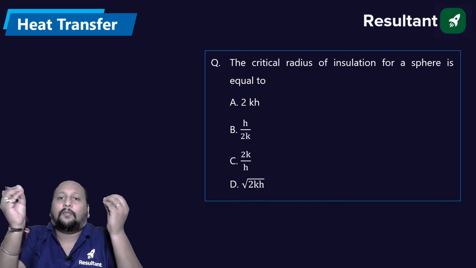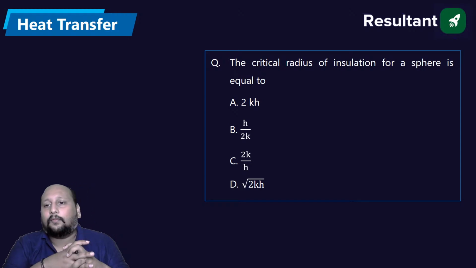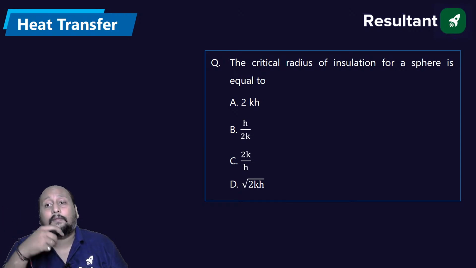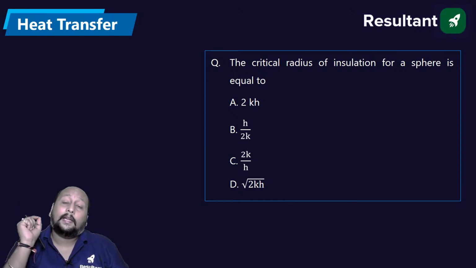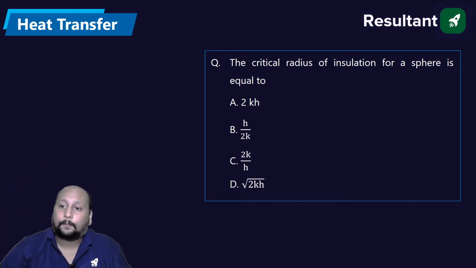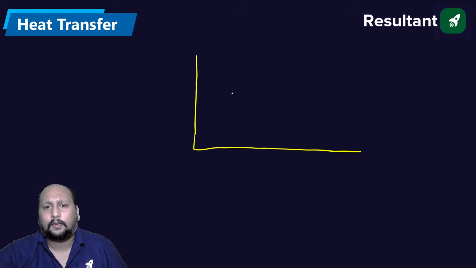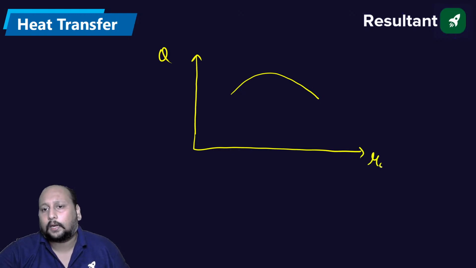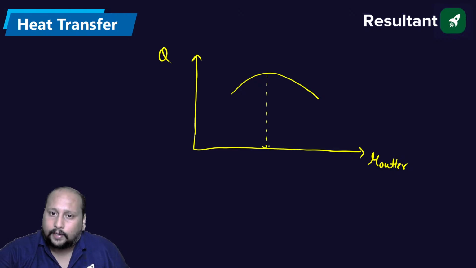Critical radius. अच्छा, what is the meaning of critical radius? याद है what was the meaning of critical radius? Critical radius is that radius, the outer radius of the sphere or a cylinder, at which the heat transfer is maximum. देखो ऐसे था, चाहे वो sphere हो या फिर cylinder हो. Let's say this is your graph, this is the heat transfer, this is the outer radius. ठीक है, outer radius. So there will be one specific value of the outer radius at which the heat transfer will be maximum, Q will be maximum. This radius is called the critical radius of insulation.